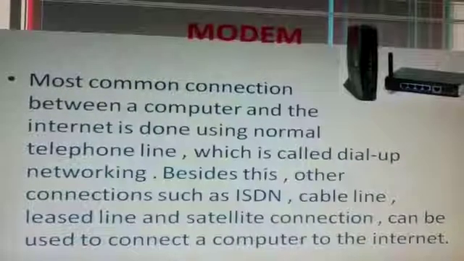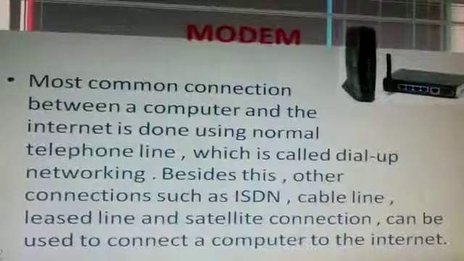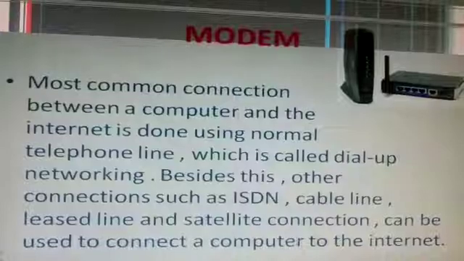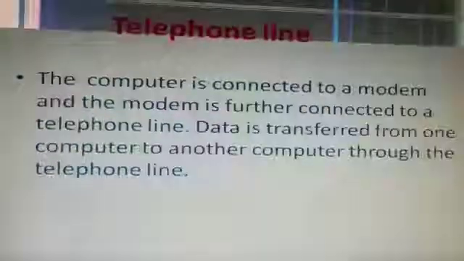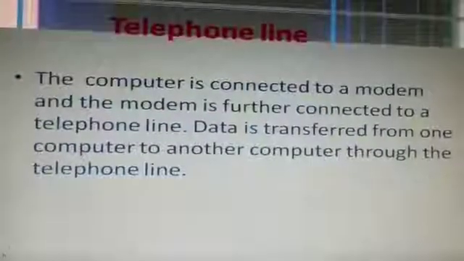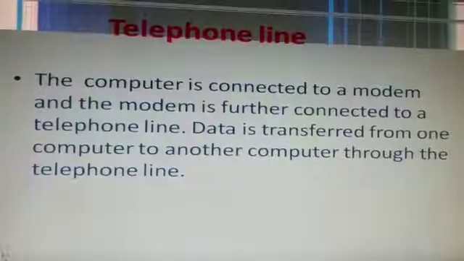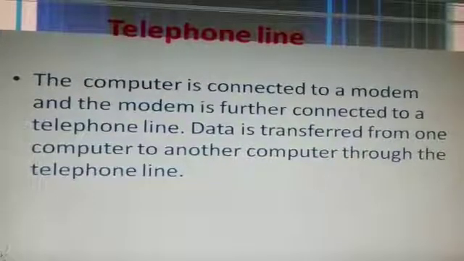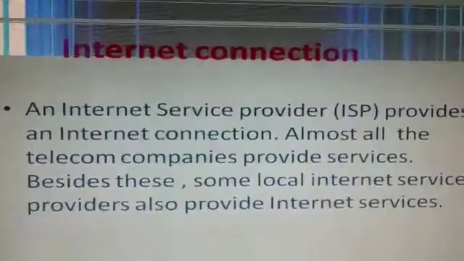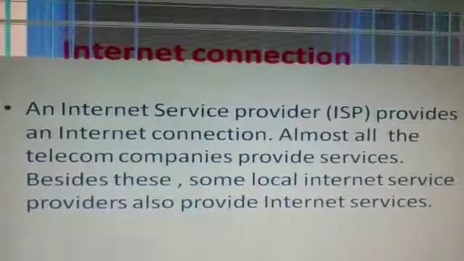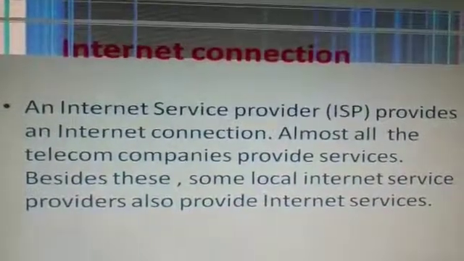It is the most common connection between a computer and the internet, and you can see in this image, this is the image of a modem. And telephone line: the computer is connected to the modem and the modem is further connected to the telephone line also. Now let's continue with internet connection.